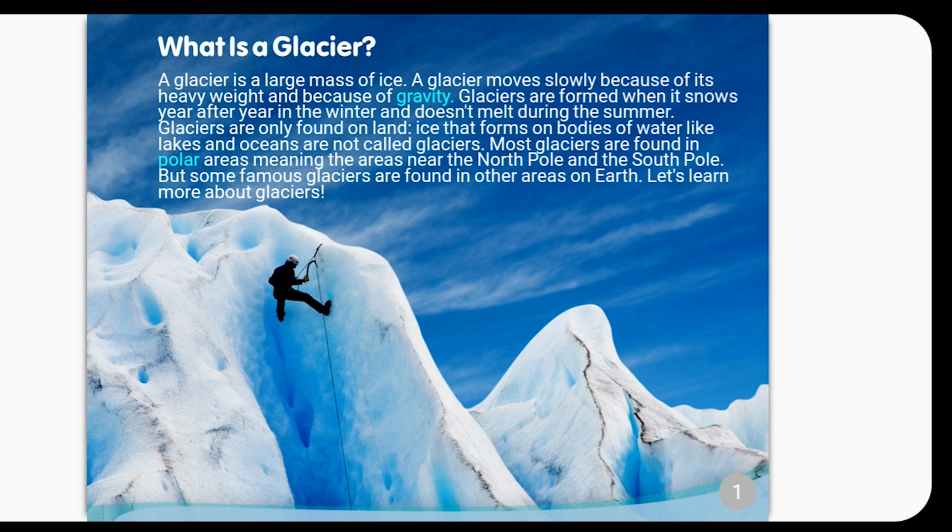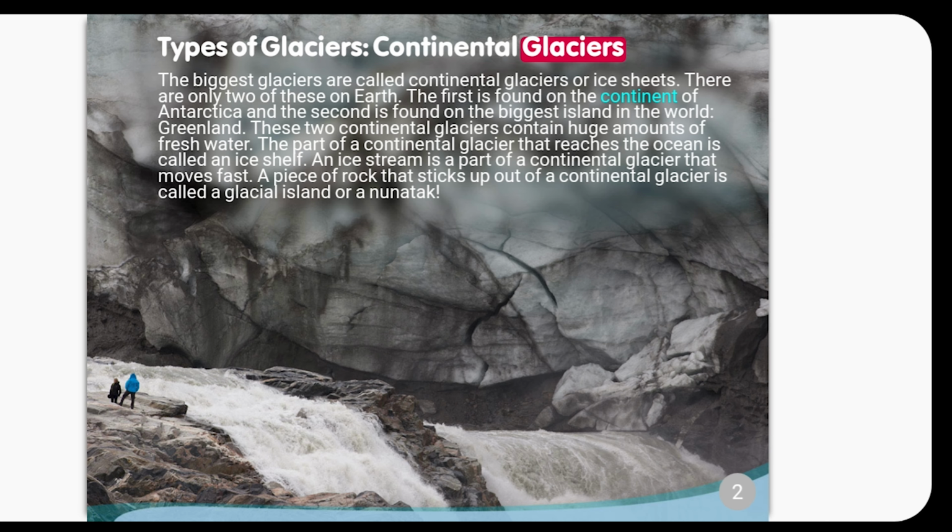Types of glaciers. Continental glaciers. The biggest glaciers are called continental glaciers, or ice sheets. There are only 2 of these on Earth. The first is found on the continent of Antarctica, and the second is found on the biggest island in the world, Greenland. These 2 continental glaciers contain huge amounts of fresh water.